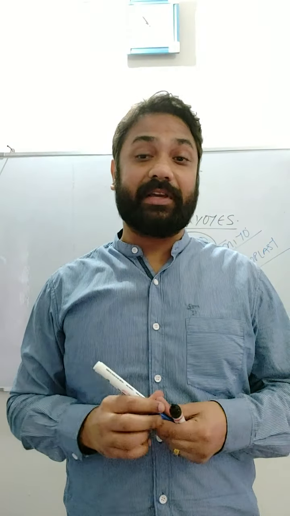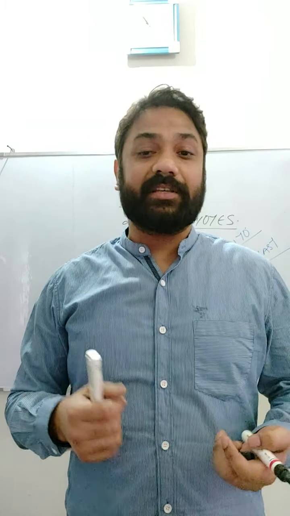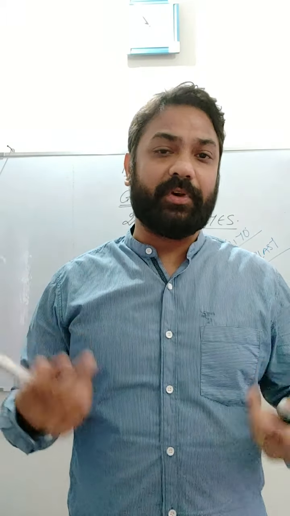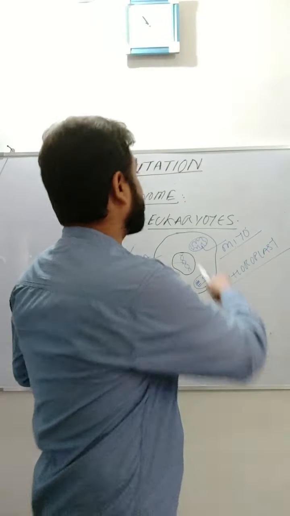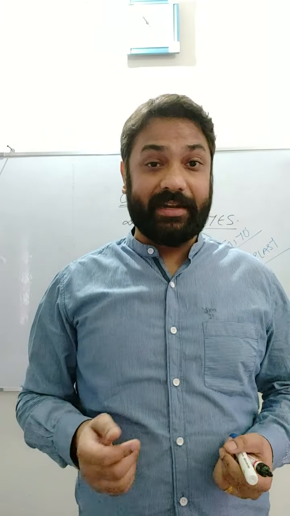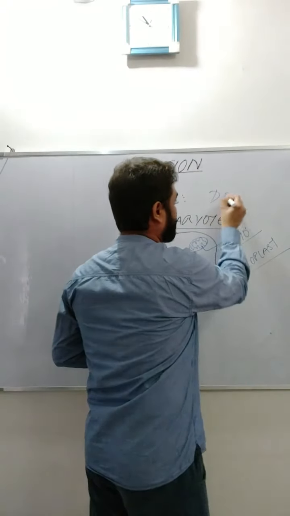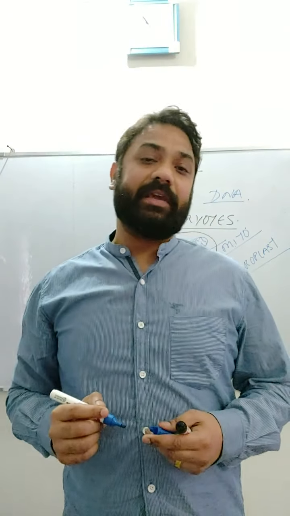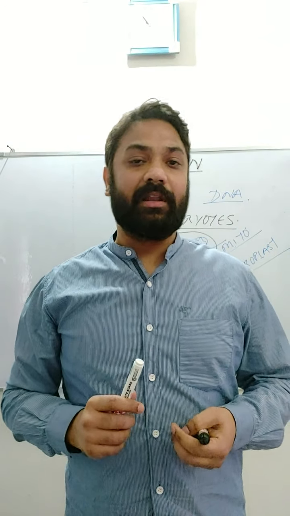When we talk about the concept of genotype, you might have studied it in Mendelian genetics. What is a genotype? It is simply a genetic makeup, that is, the makeup or genetic constitution of any cell or any organism. So this is how we can define mutation: a change in the genome, a change in the genetic material, that is the DNA, or a change in the genotype of an organism. This is how we can define a mutation in simple and easy language.